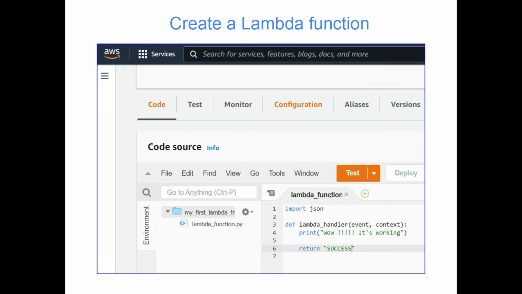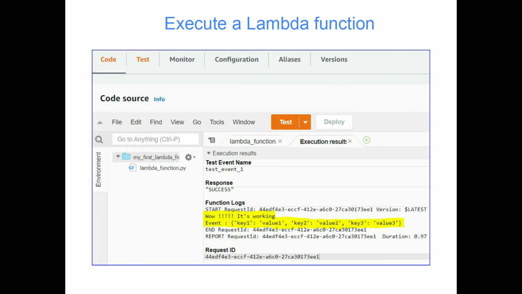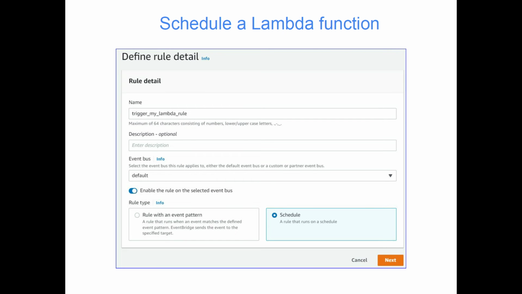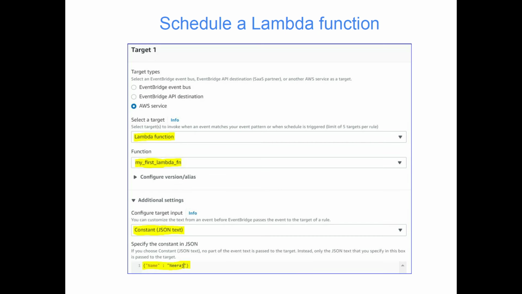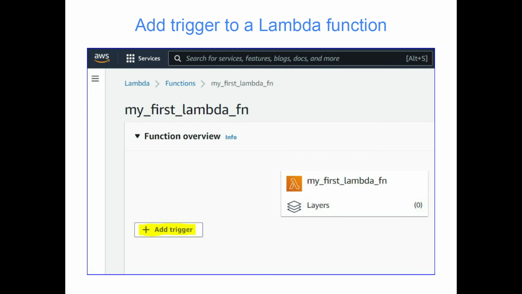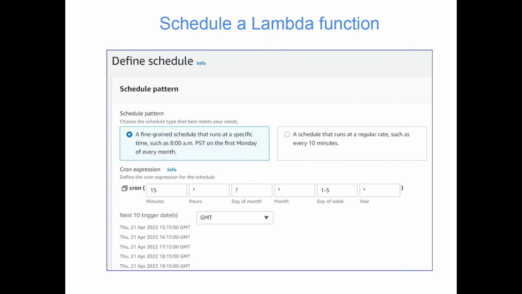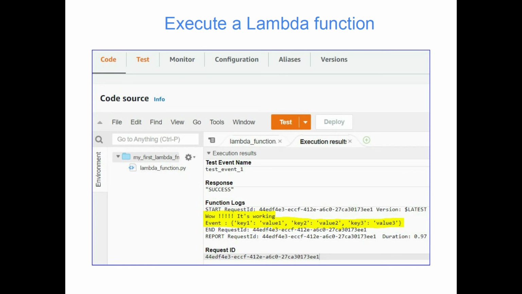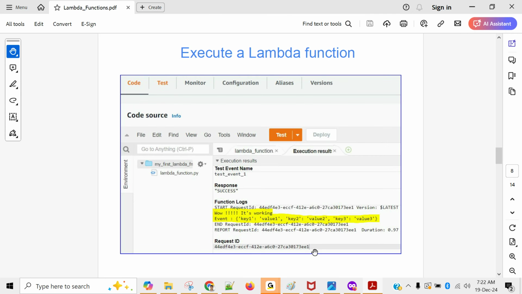This is the creating test event we talked about. Earlier, the code and the result were displayed side by side, left and right. Now the output is displayed below, but that's fine. You can switch back to the old editor if you want. Okay, next is schedule a Lambda function, but before that I think there should be a few more things. We'll talk about a few more things.